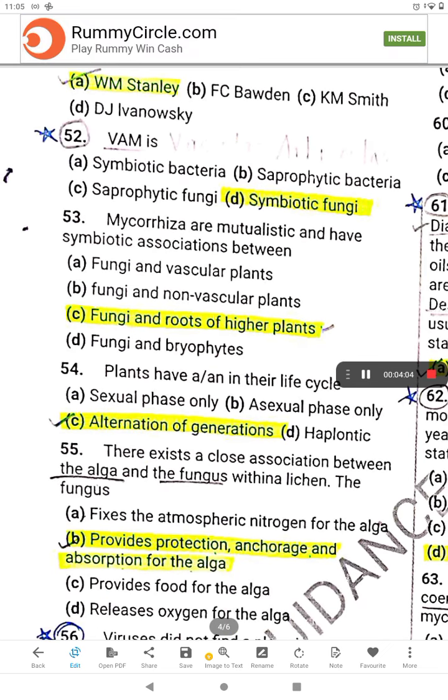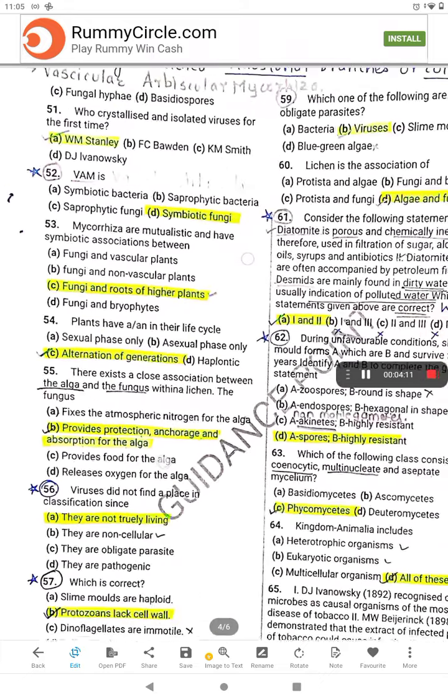It is not symbiotic bacteria. It is not saprophytic bacteria. It is not saprophytic fungi. It is only symbiotic fungi.